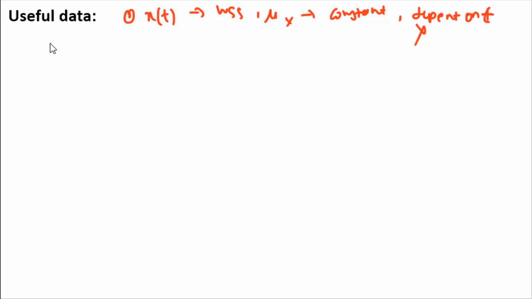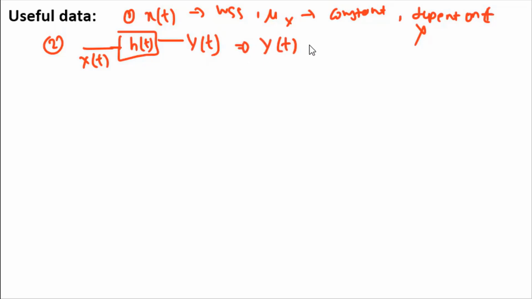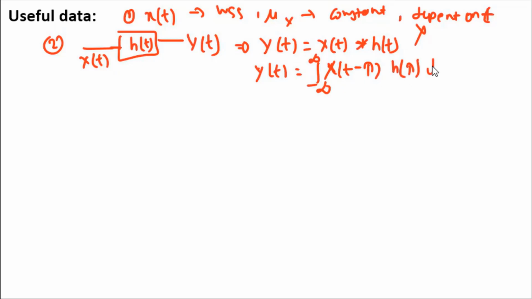So this is the first useful data, and the second useful data is that if you are given h of t, a linear time invariant system, and you give input x of t and get output y of t, where x of t is a wide sense stationary process, then you can write y of t as x of t convolution with h of t, or y of t equals integration from minus infinity to infinity of x of t minus tau h of tau d tau.